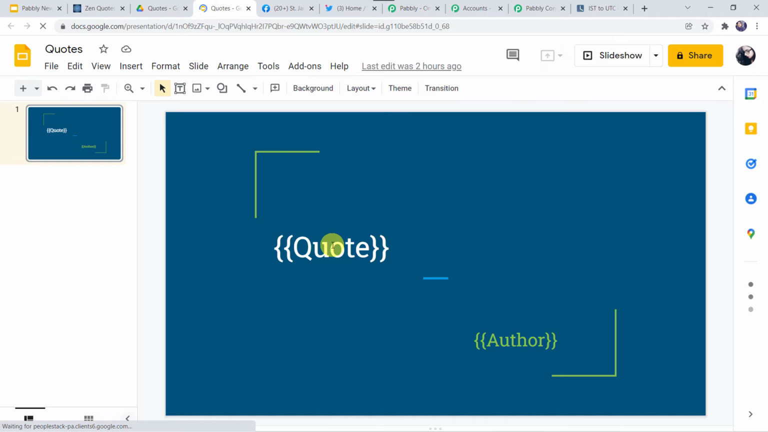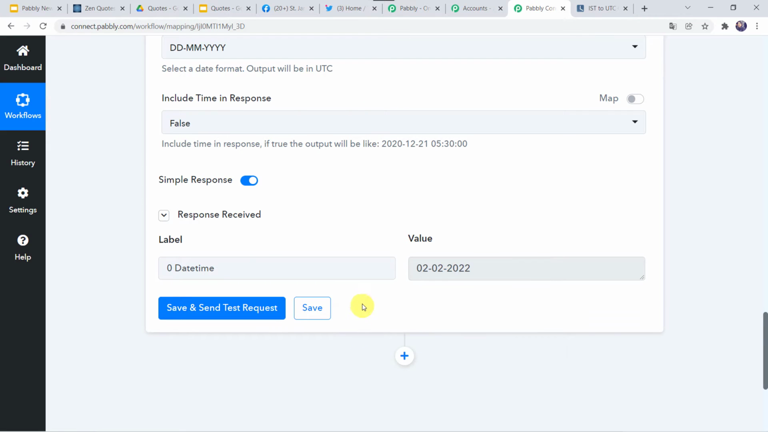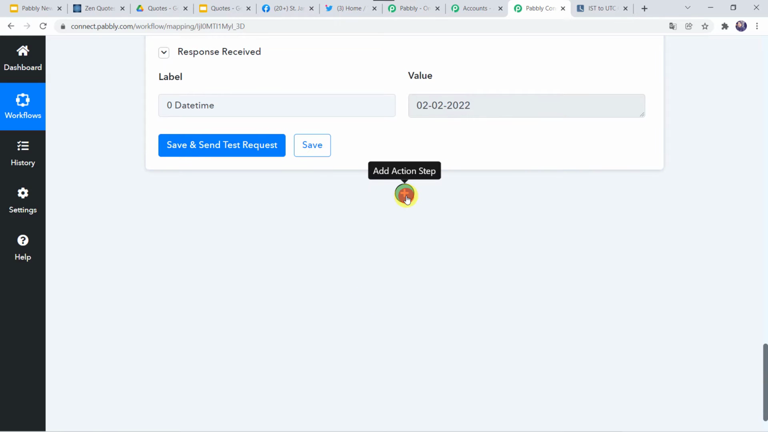Okay. Here I have given the parameters for the quote and the author. So whenever we map the data, the quote will be mapped over here. It will be displayed over here in this curly braces and the author name will be displayed over here. Okay. So I want the motivational quotes to be displayed in this particular template. For that, come to Pabbly Connect. Here we have to click on this plus sign, add action step.